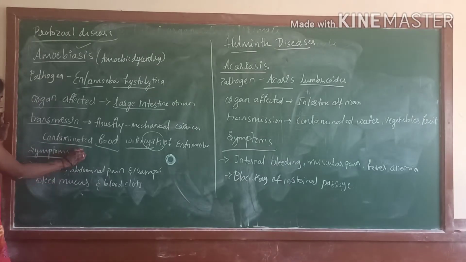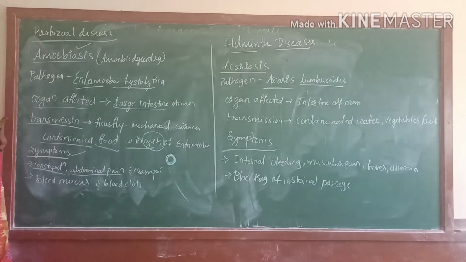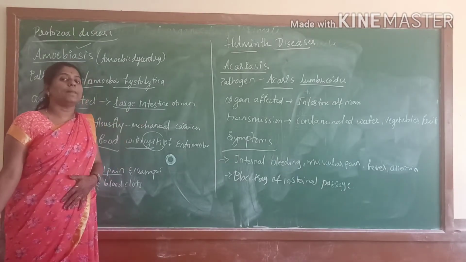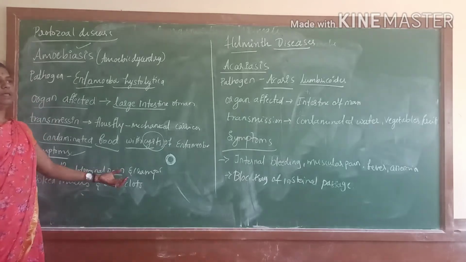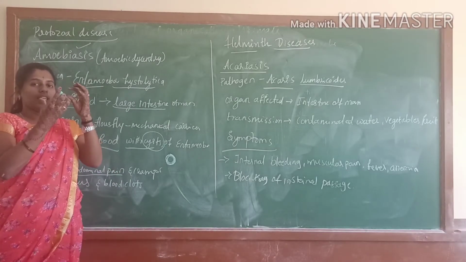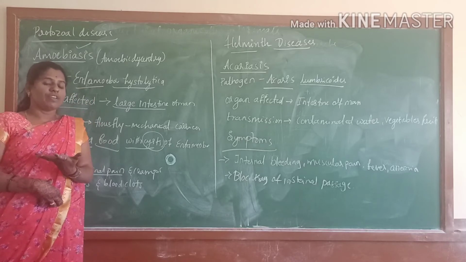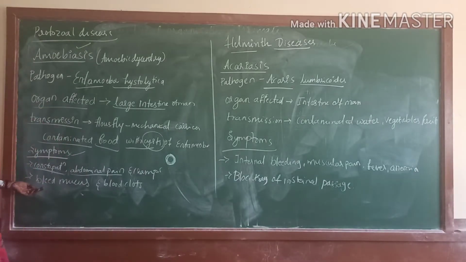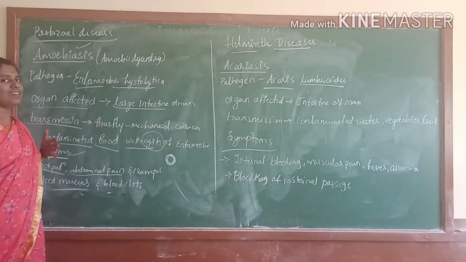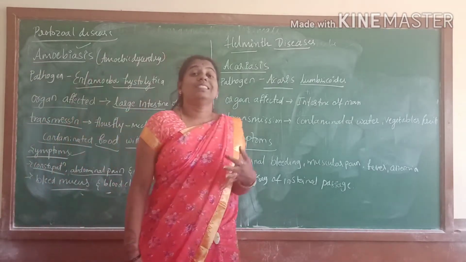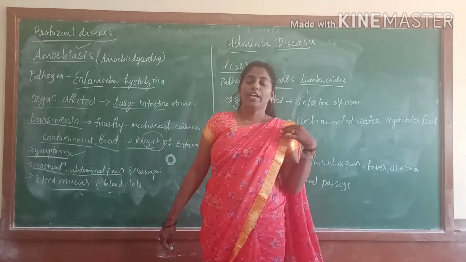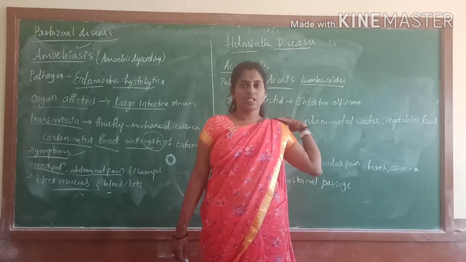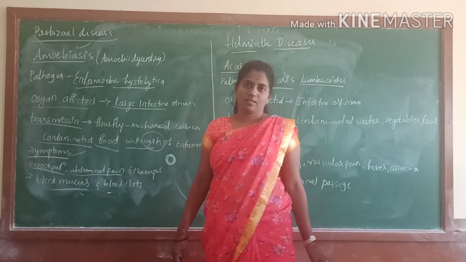Okay, next, what are the symptoms? Constipation, continuous dysentery, and abdominal pain, as it mainly affects the large intestine. That's why abdominal pain occurs, and cramps, which twist the large intestine, like that feeling we have. That's why it is called cramps, twisting cramps. Okay, next, passing of mucus or blood clots. In severe cases, dehydration occurs, and due to the dehydration they become severe. Okay, it is a curable disease.